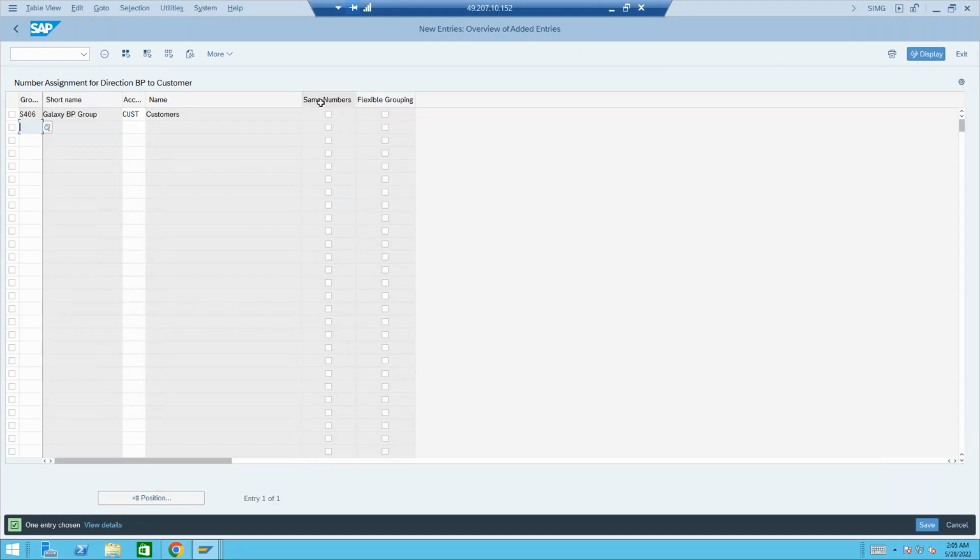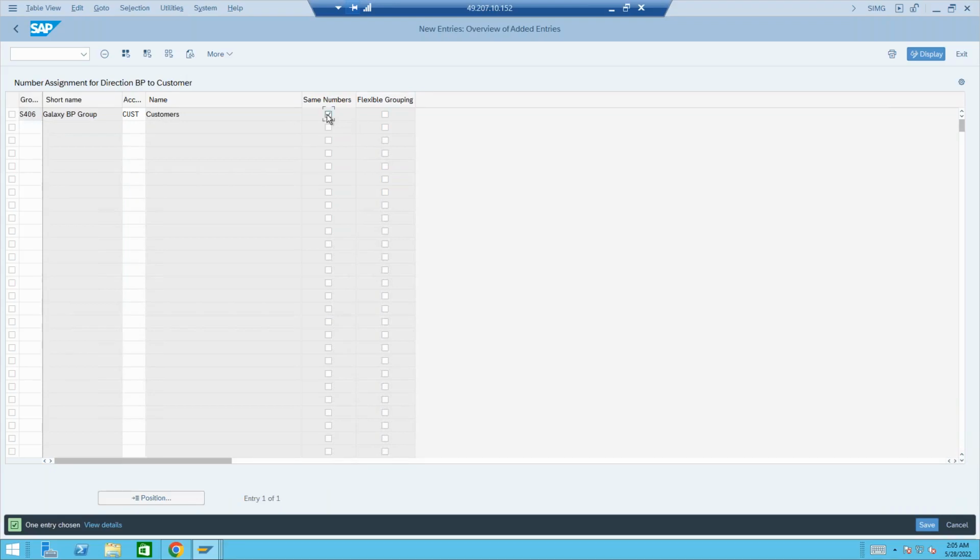And you see here, this is the same number option. I told you, right? During the project you'll have this requirement, and in interviews also they very frequently ask this question: how to achieve the same number for customer and vendor, customer and business partner. So if you want this to happen, then you have to activate same number.